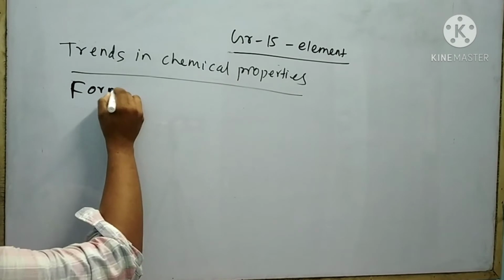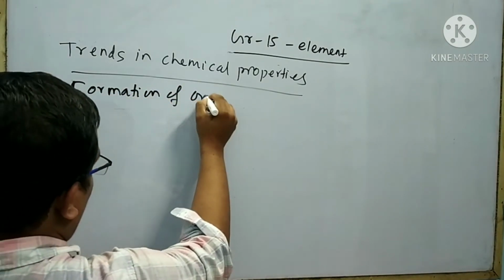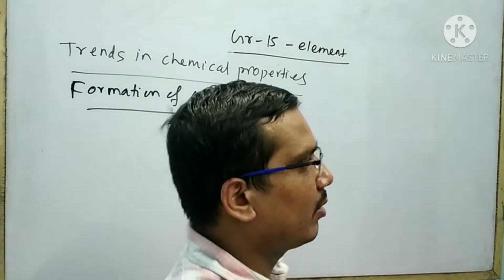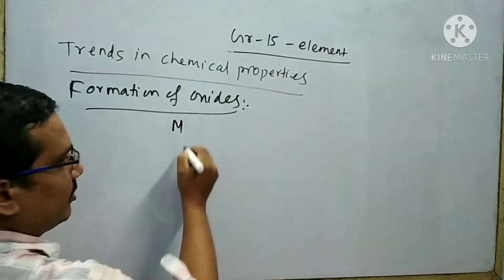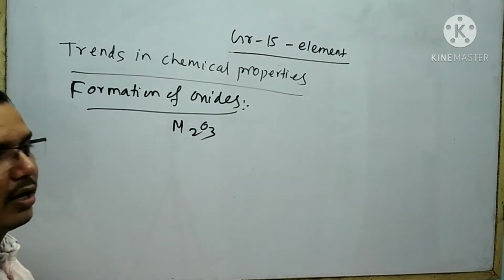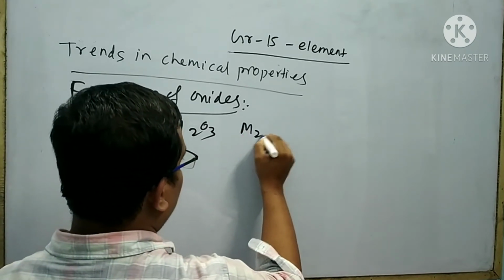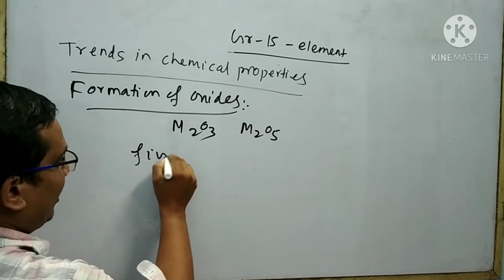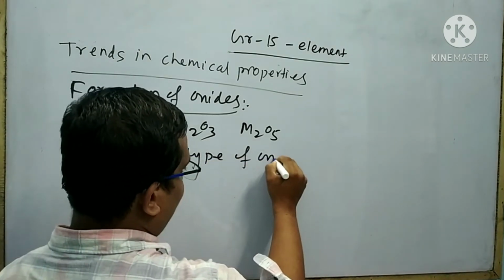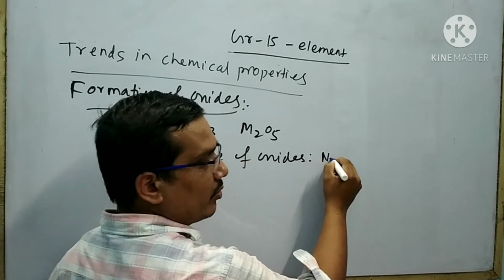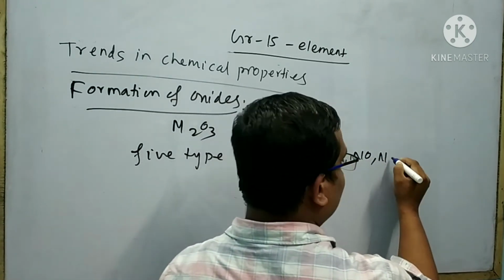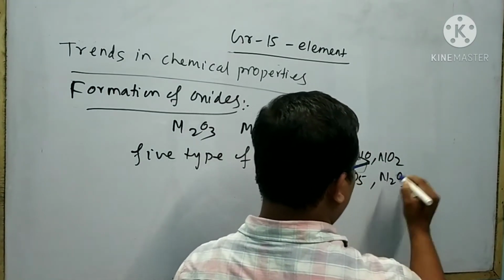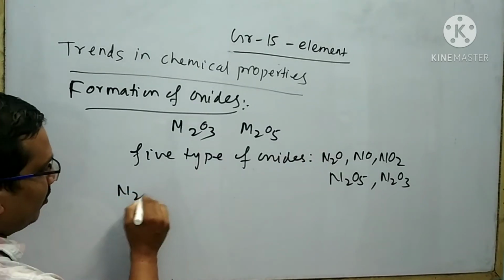Next chemical property is formation of oxides. All the elements of group 15 can form two types of oxide. One is M2O3, another oxide is M2O5. But remember, nitrogen can form 5 types of oxides such as N2O, NO, NO2, N2O5, N2O3.